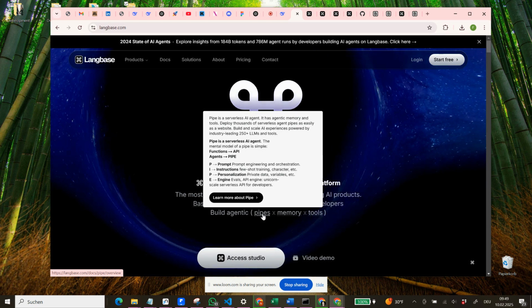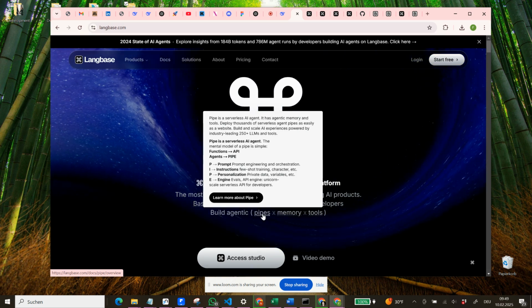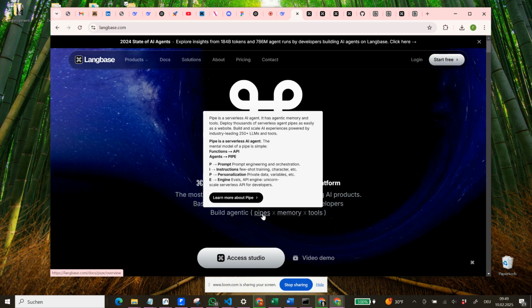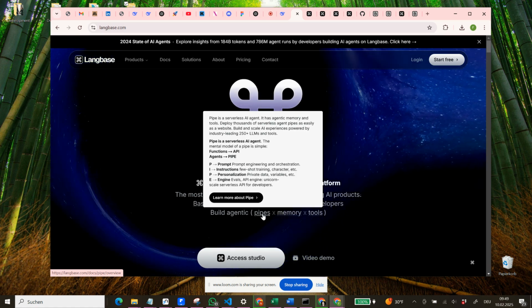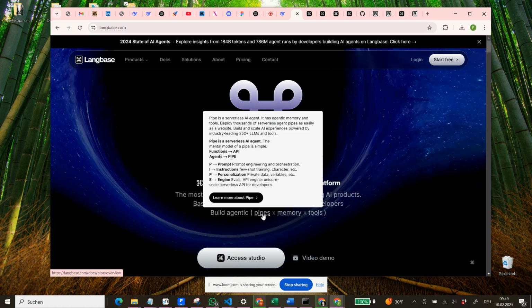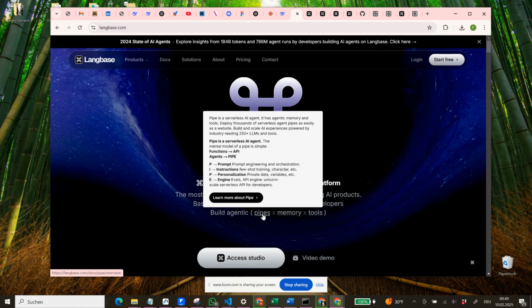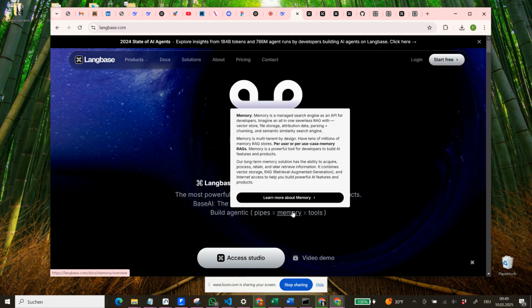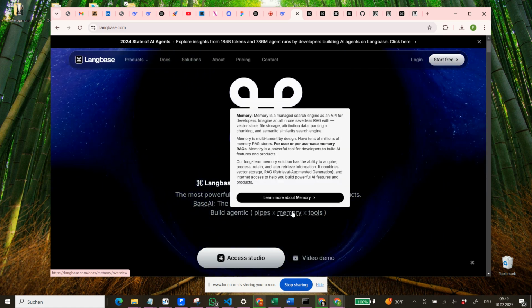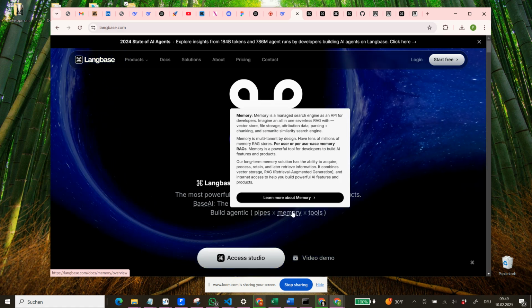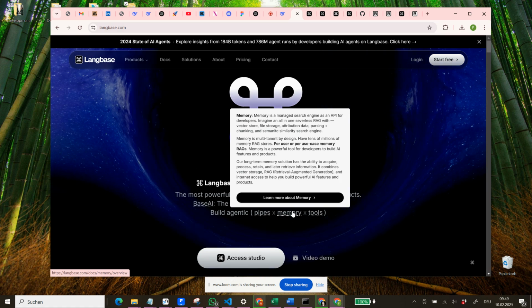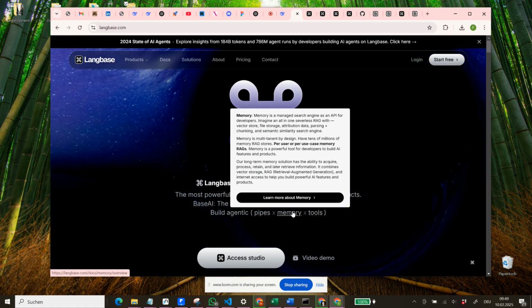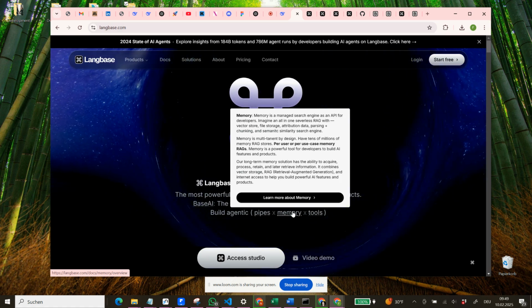The agents are based on the prompt, instructions, personalization, and an engine. The memory is a managed search engine as an API for developers. Imagine an all-in-one serverless RAG with vector store, file storage, attribution data, parsing and chunking, and semantic similarity search engine.